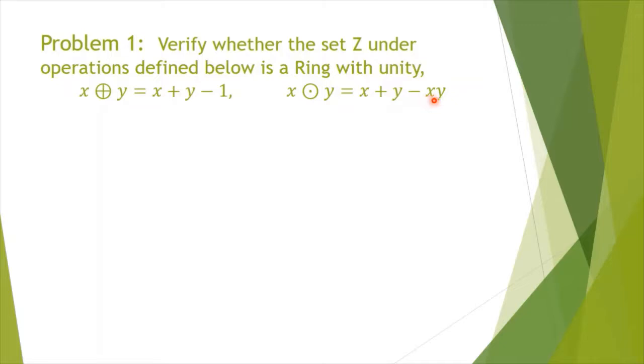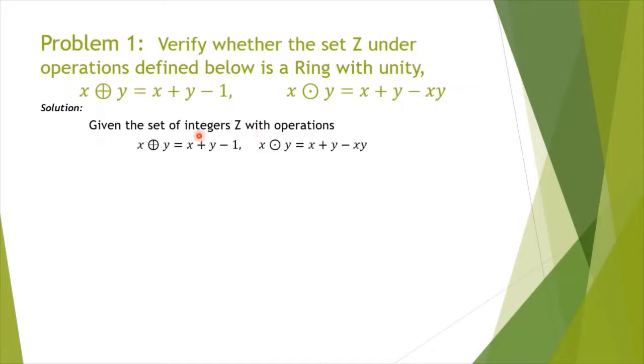So to verify that a given set under the given operations is a ring, we have to verify those 8 basic conditions we have discussed already. Solution: given the set of integers with the operations x ⊕ y and x ⊙ y as given, first we shall verify the closure law.